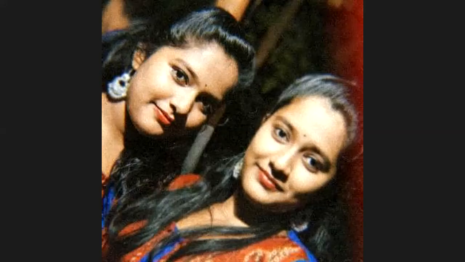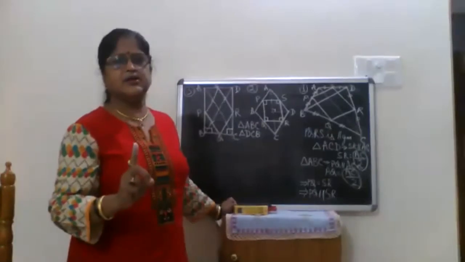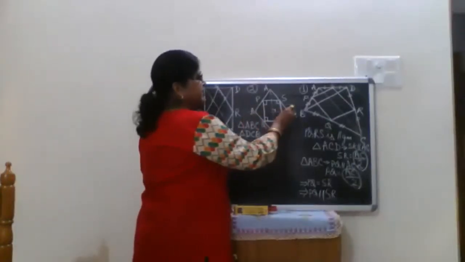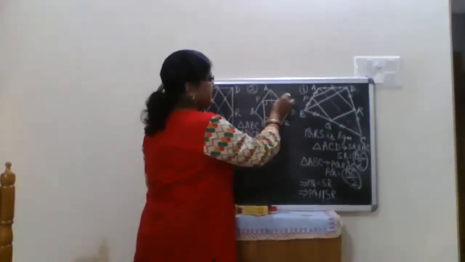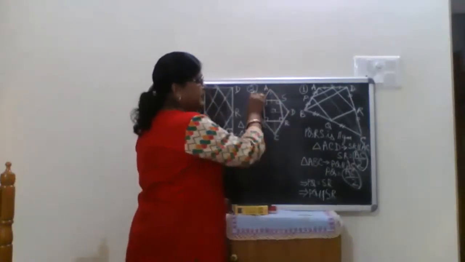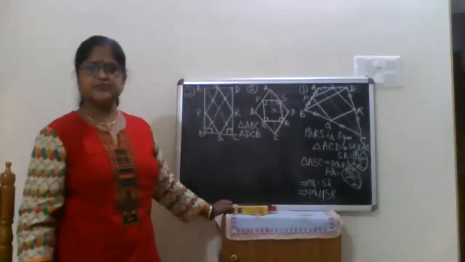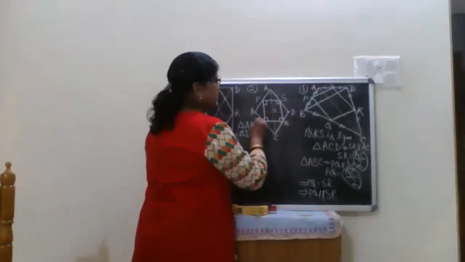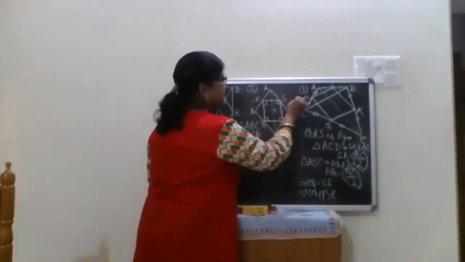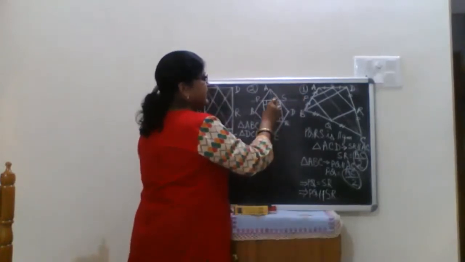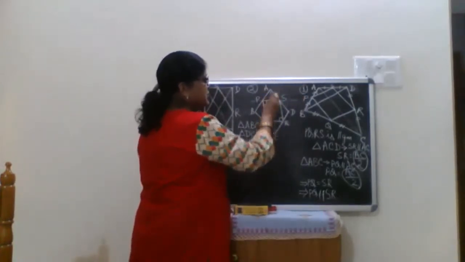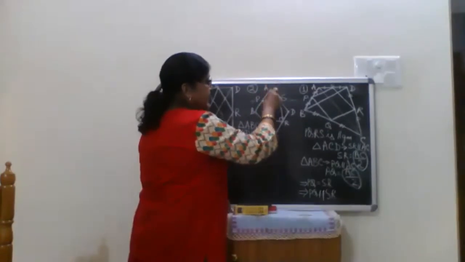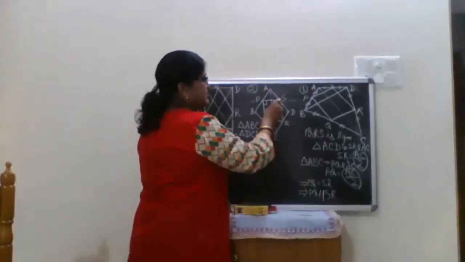Now, if I consider any one diagonal, let it be BD. If I consider BD, PS and QR are parallel to it. Now, if these are just extended, if these are parallel and this is making 90 degrees with each other, now consider the diagonal AC.